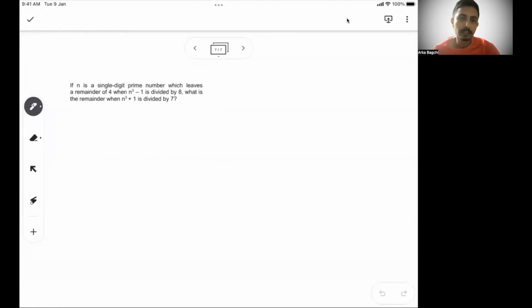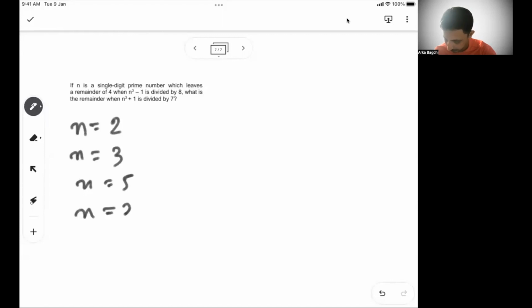N is a single digit prime number which leaves the remainder of 4 when n cube minus 1 is divided by 8. Very basic. You can start with any number. I'm doing some trial and error to show you. Single digit prime number, what are the possibilities? 2, 3, 5, and 7. These are the 4 possibilities.